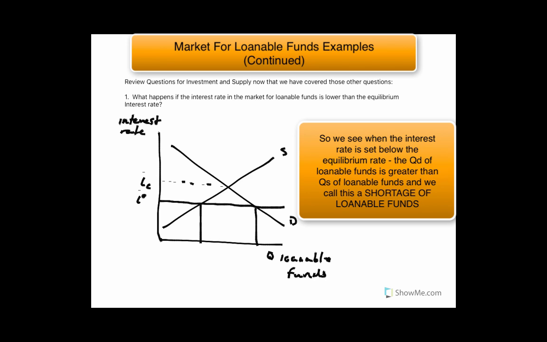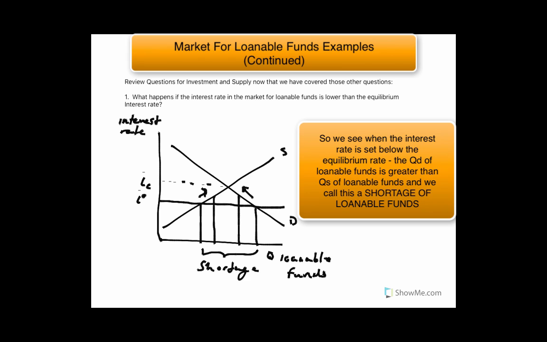So the idea here is that there are people over here who would demand loanable funds at a higher interest rate, and people who would be willing to supply it at that higher interest rate. So we're going to tend towards that equilibrium. But say we were fixed at this I star below equilibrium, we're going to have a shortage of loanable funds.